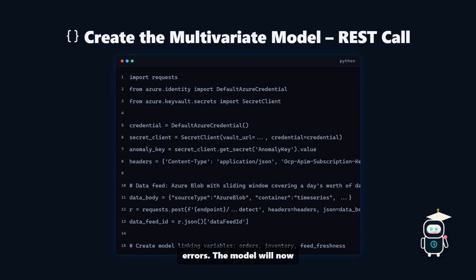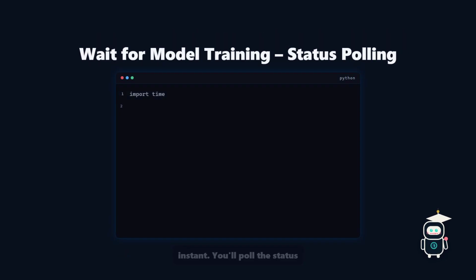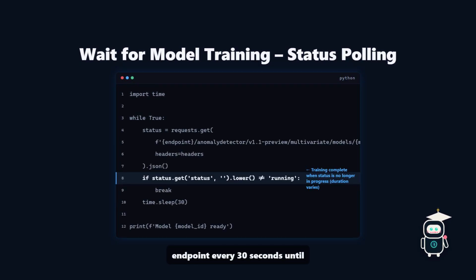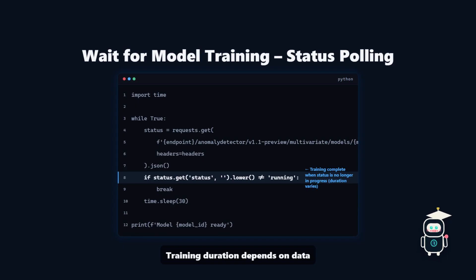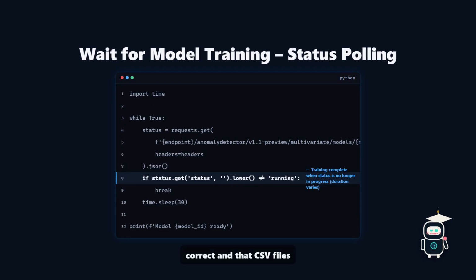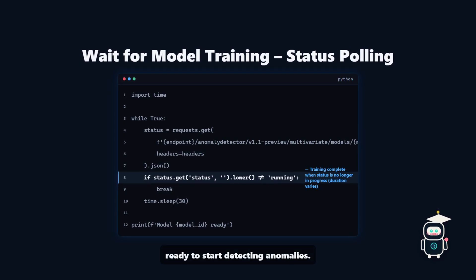The model will now begin ingesting history. Training a multivariate model isn't instant. You'll poll the status endpoint every 30 seconds until the model indicates it's done. Training duration depends on data volume. Be patient. If it seems stuck, check that your blob naming convention is correct and that CSV files don't have large timestamp gaps beyond what linear fill-NA can handle. Once training finishes, you're ready to start detecting anomalies.